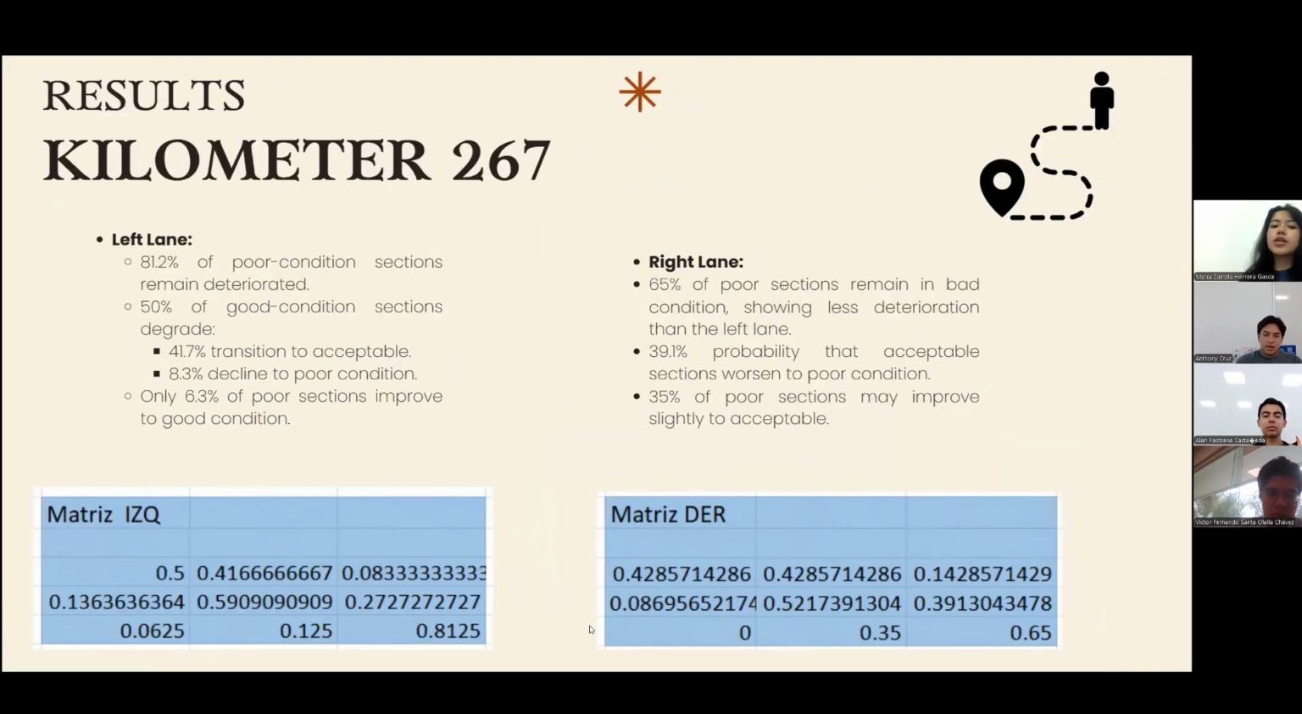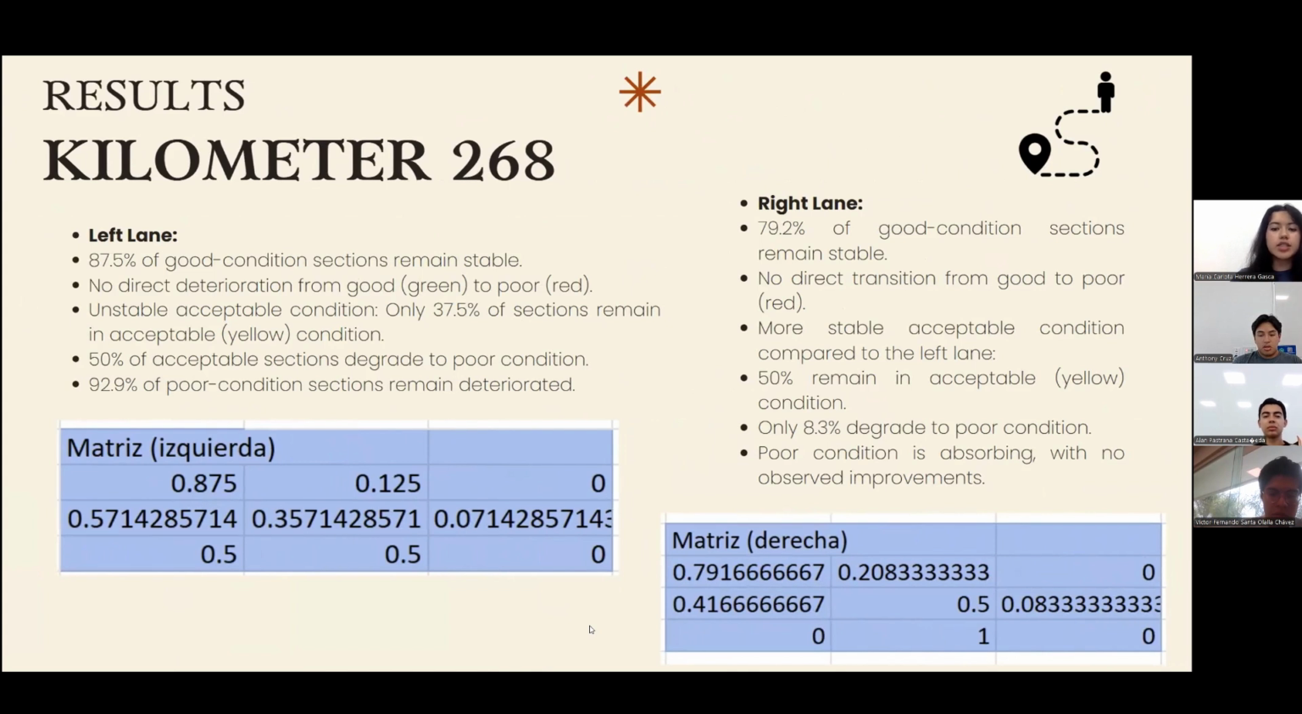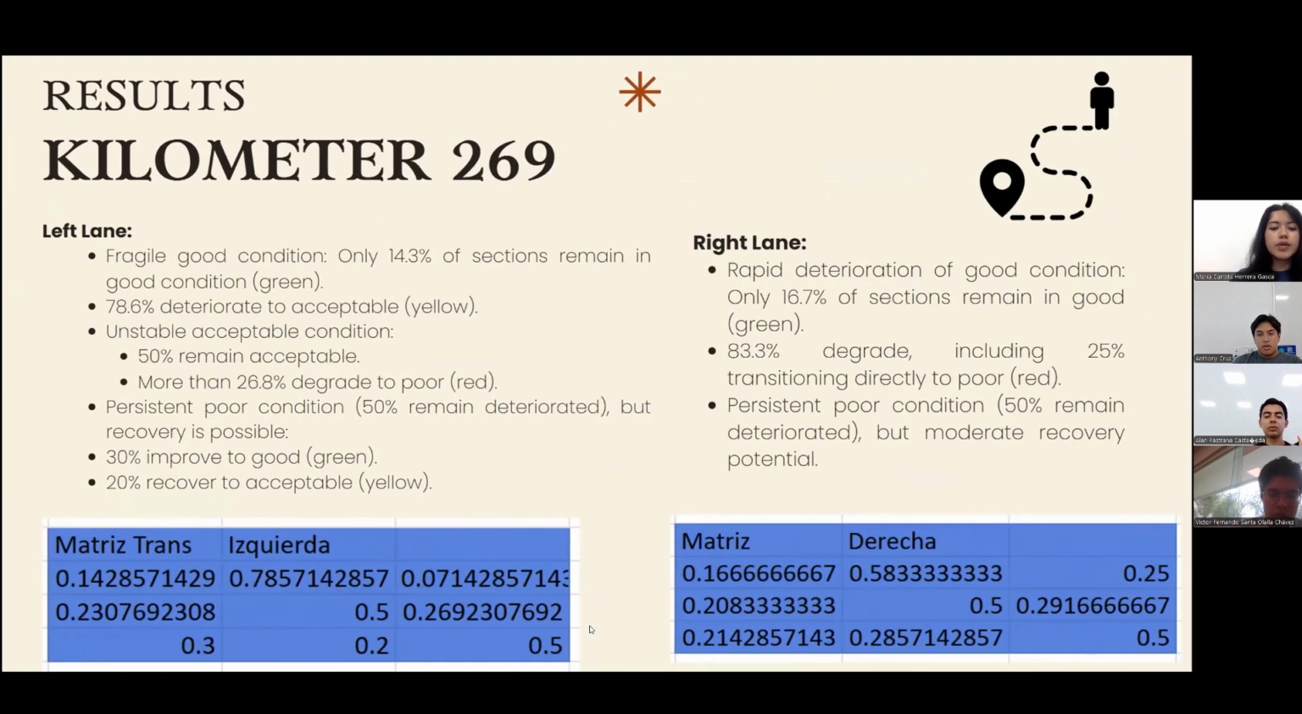Now it is time to talk about the results that we got. At kilometer 267, the left road shows high persistence in poor conditions, as more than 80% of red roads stay red, with little chance of recovery. The right side shows slightly better outcomes, with a 35% chance of recovery. At kilometer 268, both sides have stable green conditions, but red roads, especially on the left, are almost fully deteriorated, with 92.9% persistence.